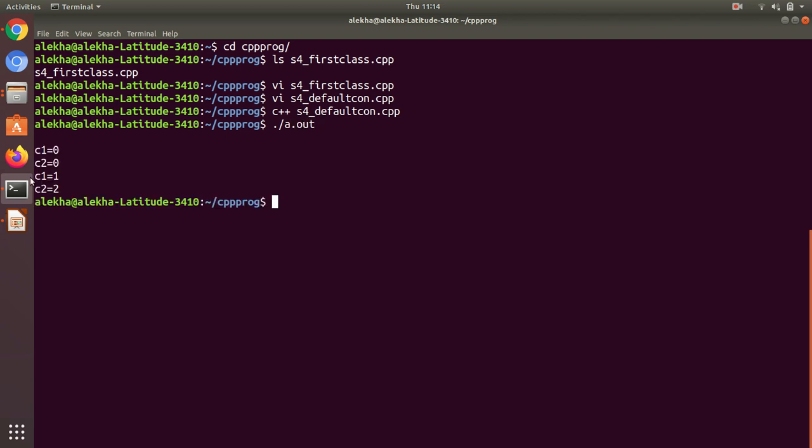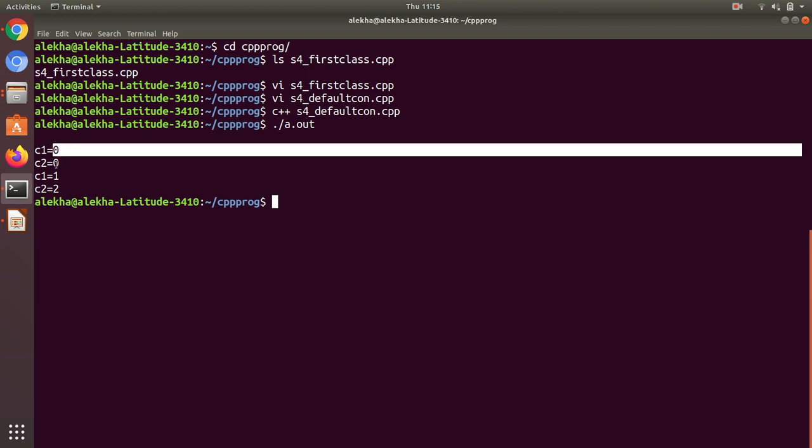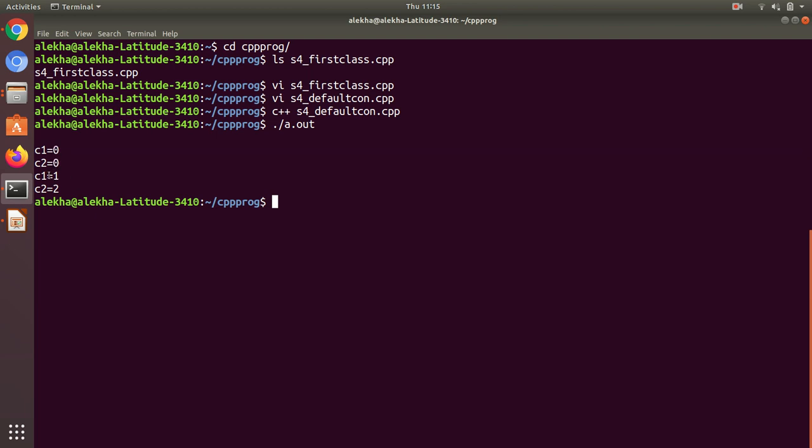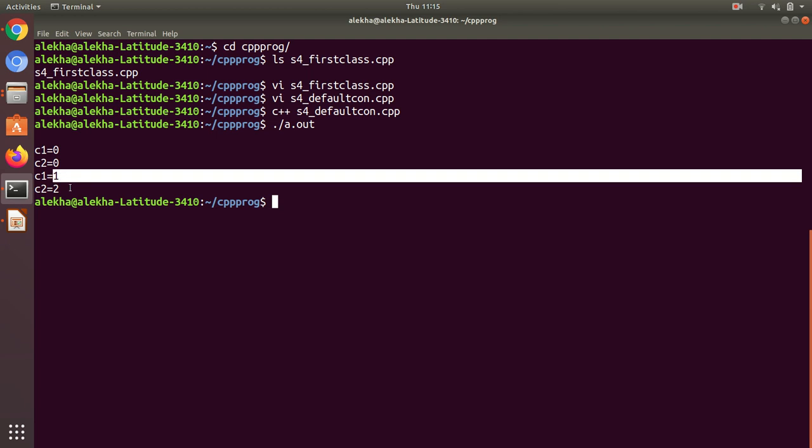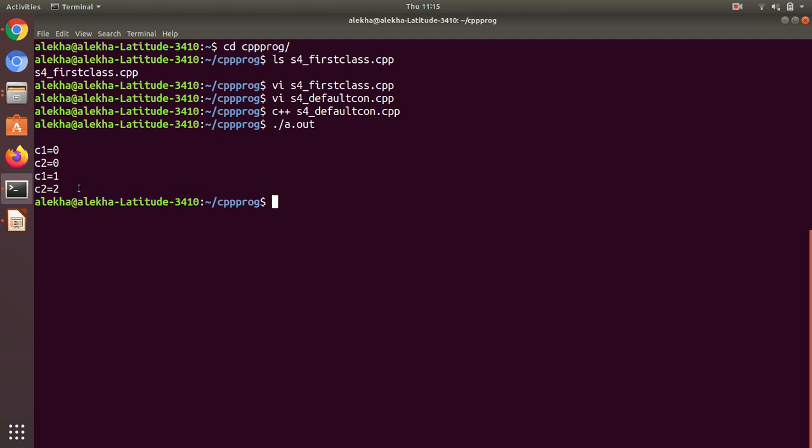All right. So C1 and C2 are created. By default, the default constructor is invoked and initializes the count value of C1 and C2 to 0. So when we print it, the count is 0 and 0. Then we incremented the count of C1 once by calling increment count, and we called increment count of C2 twice. After that when we print it, we see that C1's counter value is 1 and C2's counter value is 2. So this is the use of the default constructor.